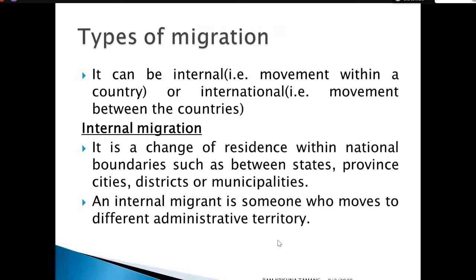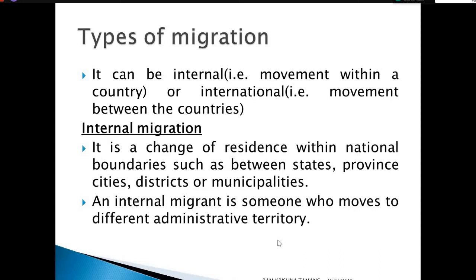Internal migration is the movement of residents within national boundaries, that means a certain geographical place, such as between states, provinces, cities, municipalities, districts, wards, or local governments.